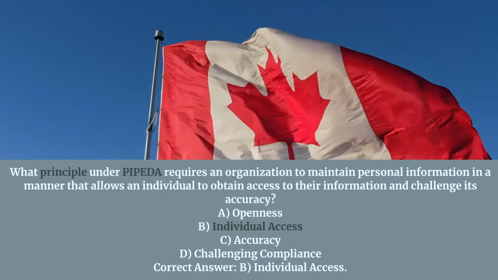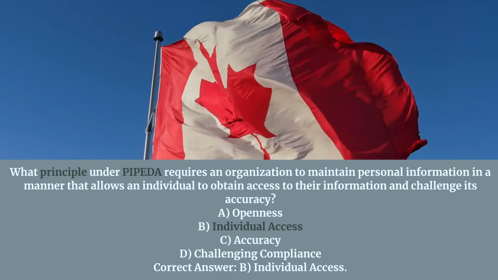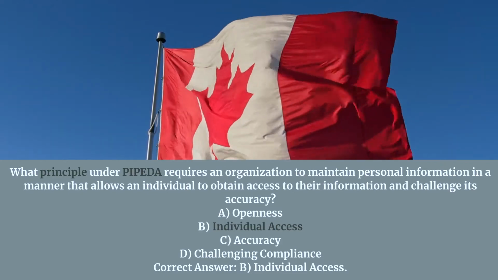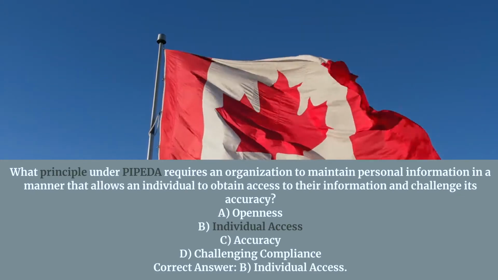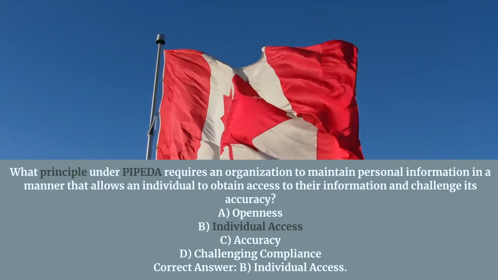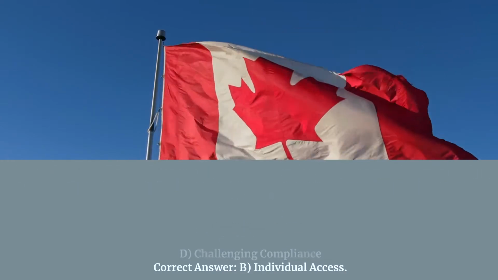What principle under PIPEDA requires an organization to maintain personal information in a manner that allows an individual to obtain access to their information and challenge its accuracy? A. Openness. B. Individual access. C. Accuracy. D. Challenging compliance. Correct answer B. Individual access.